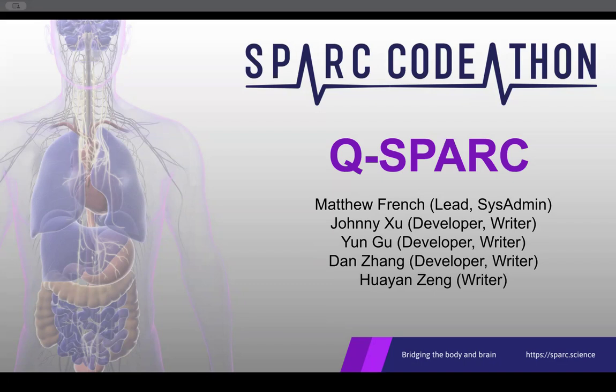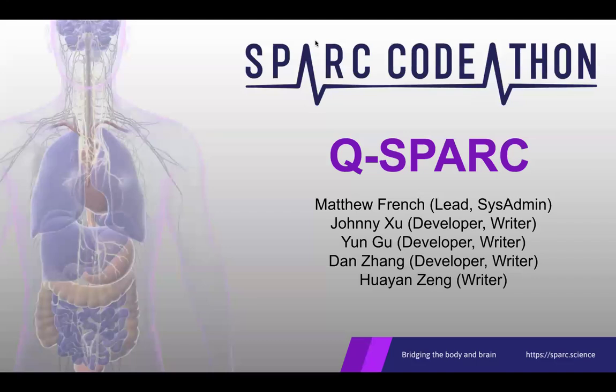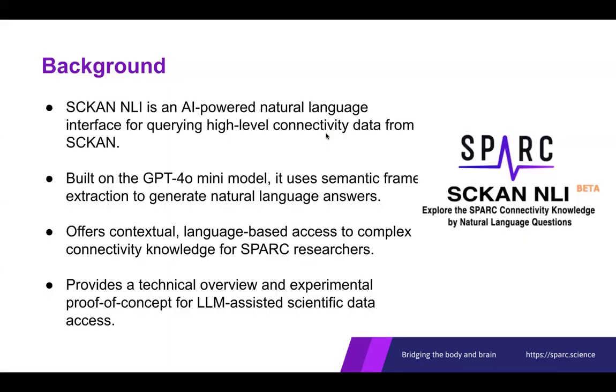To do this, SPARC has gathered extensive data from over 60 research groups covering thousands of subjects, species, and anatomical structures. A central resource is SCKAN, the SPARC connectivity knowledge base, which captures how parts of the nervous system are connected. An earlier tool, the SCKAN natural language interface, lets users query this data using natural language and ChatGPT.